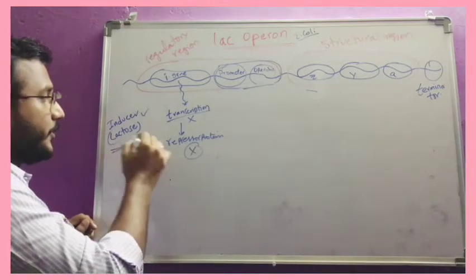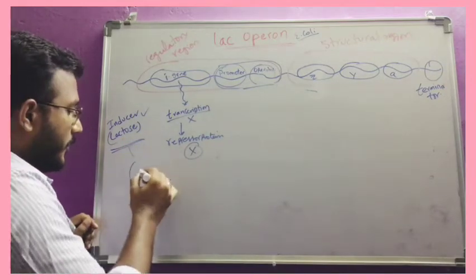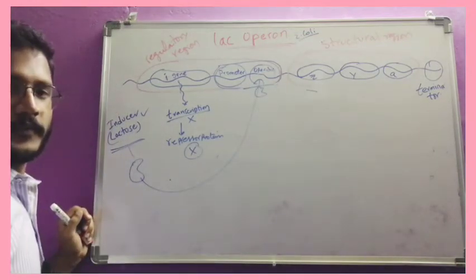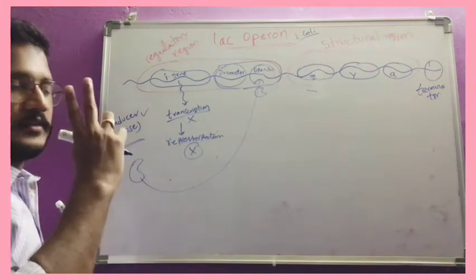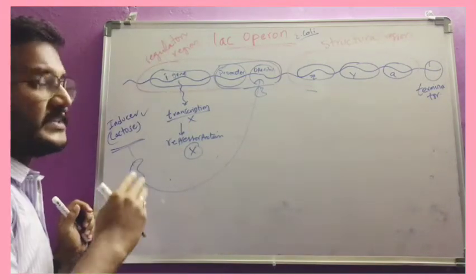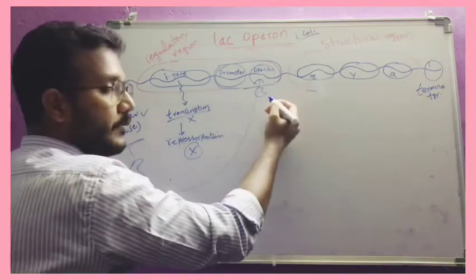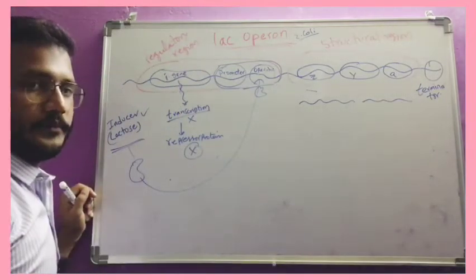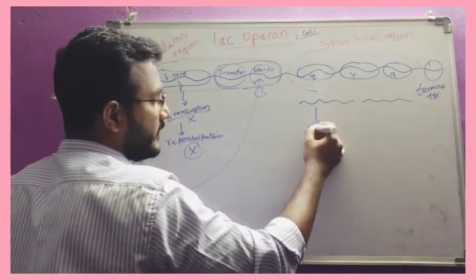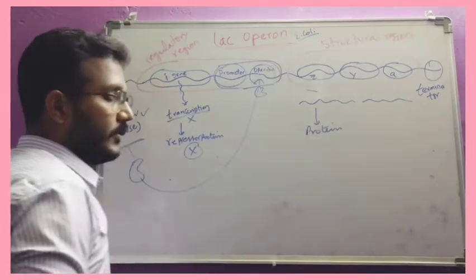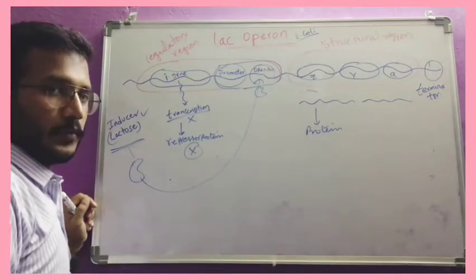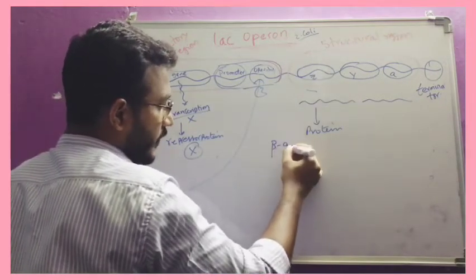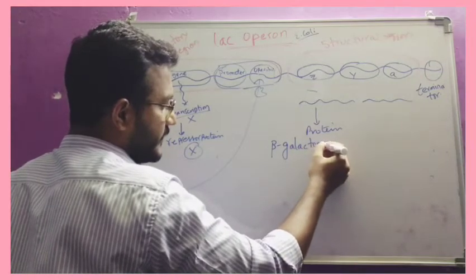Now the inducer lactose molecules will come and bind to the operator gene, so it will trigger the process. Once the process is triggered, RNA polymerase will come and form the mRNA, and from the mRNA different proteins will be made. So what are the different proteins? From the Z gene, the protein is beta galactosidase.